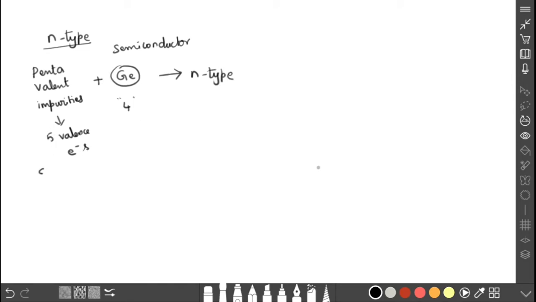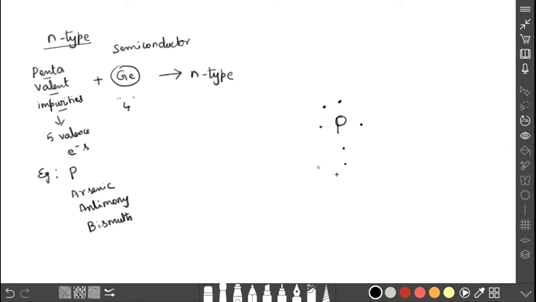The examples for pentavalent impurities are phosphorus, arsenic, antimony, bismuth, etc. Okay, so how will the bonding be there? I am considering the example phosphorus. Phosphorus has 5 valency electrons. These are the 4 and one more I am giving here. So there are 5 valency electrons.